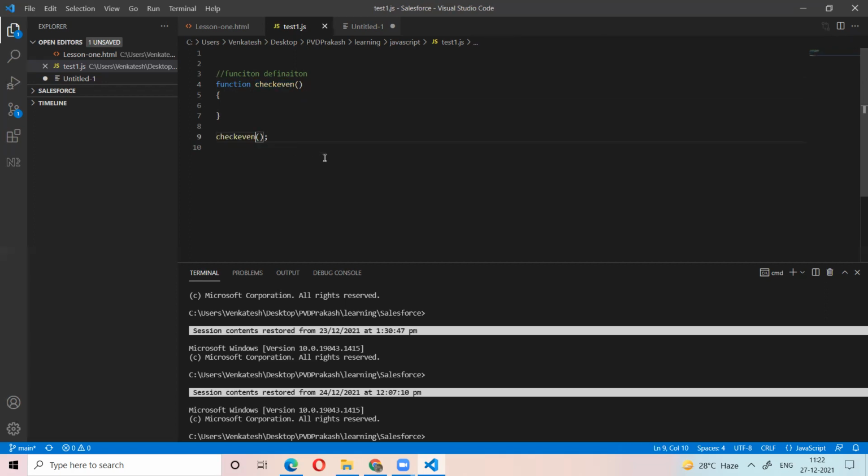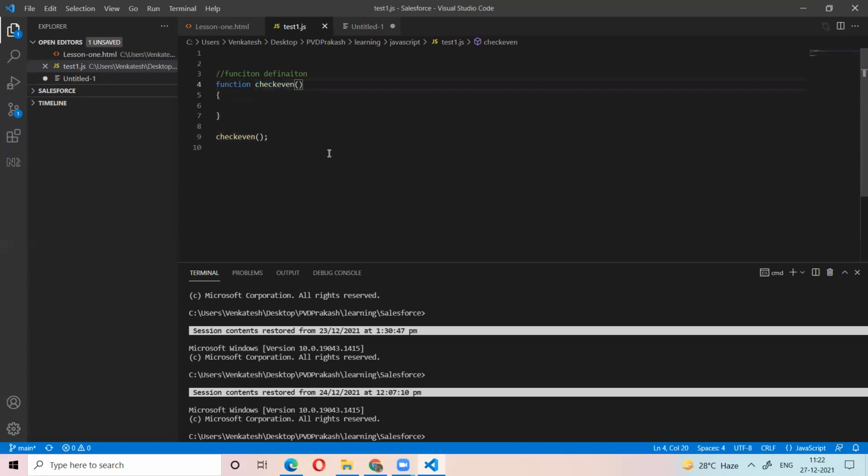If I give a number, that function checks whether that number is even or not. So to this function I need to give something. Whatever we need to give to that work is called arguments.